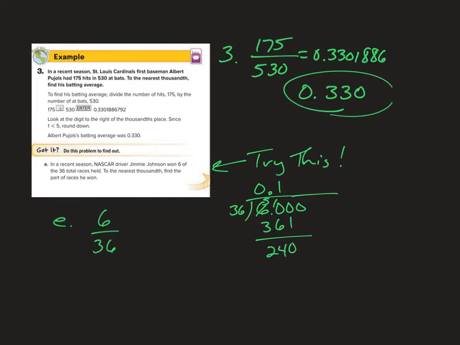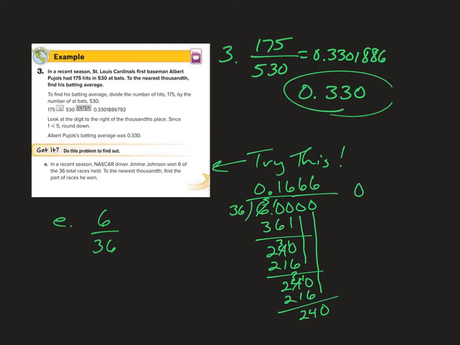36 goes into 240 6 times. 6 times 36 is 216. Once again, I subtract. I get 24, bring down a 0. 36 goes into 240 6 times. 6 times 36 is 216. Subtract again, and I can see the pattern developing here. But I have to go one more decimal place in order to be able to round to the nearest thousandth. So one last time, 36 goes into 240 6 times.